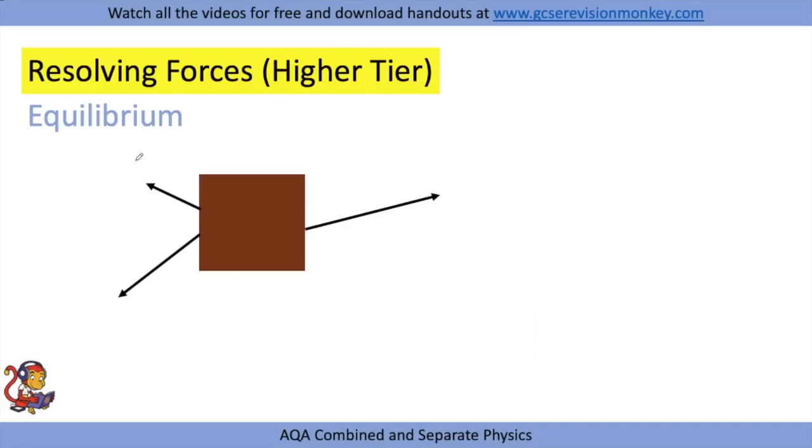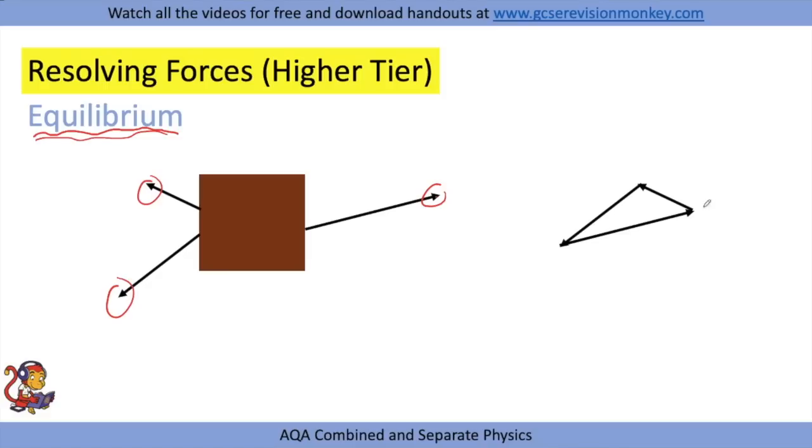A final example is if you see a situation where the forces are in equilibrium. When forces are in equilibrium, there is no resultant force. So again, you draw the arrows end to end in any order. So let's look at one scenario. You could draw this one here first, and then on the end of it, this one here, and then on the end of it, this one here. And what you'll notice is they form a complete shape without any gaps. And in that case, that's telling you that the object is in equilibrium and there is no resultant force.